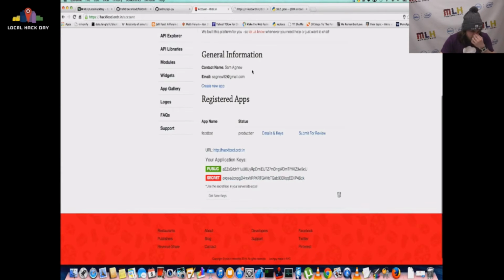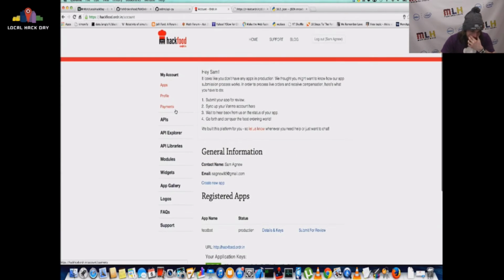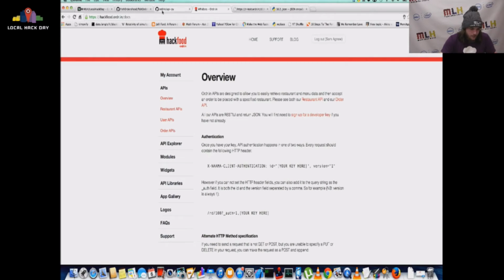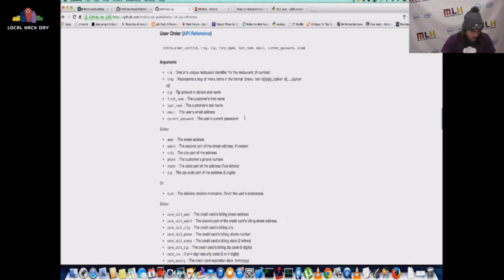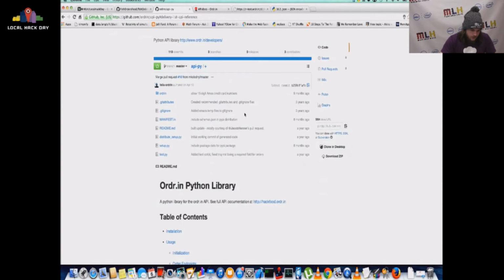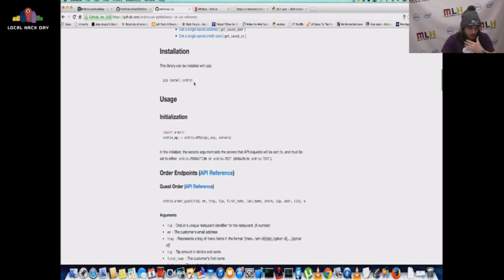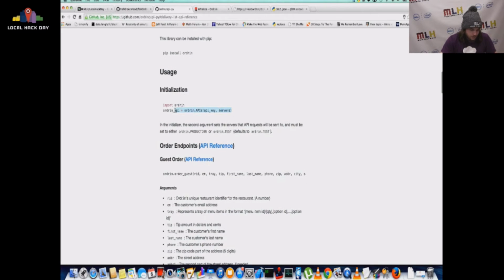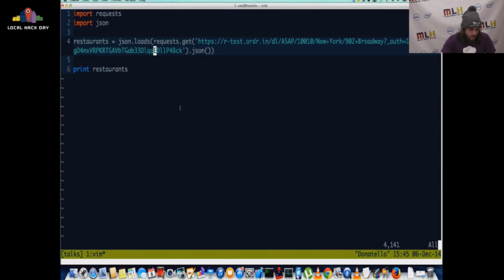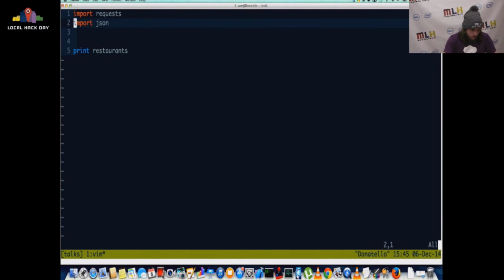But most APIs don't require you to use HTTP requests. For example, the ordering API has a Python module, which is documented right here. It's open source because open source is awesome. And we can install it with pip install ordering. I already have it installed, so we can just import it right here. And instead of using HTTP requests, we could just use our Python module that already has all that extracted away for us.